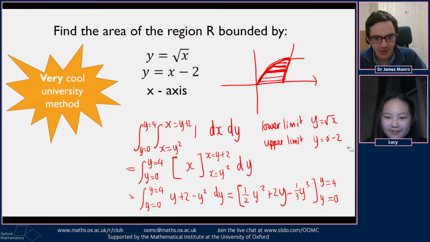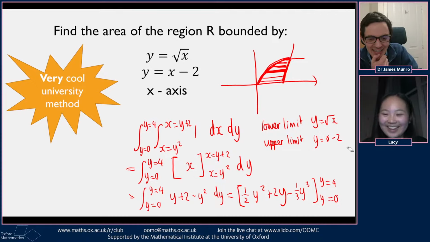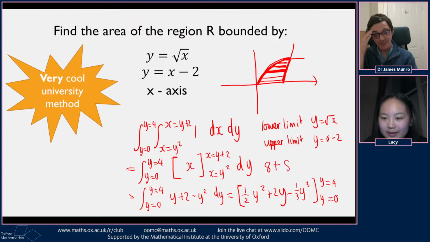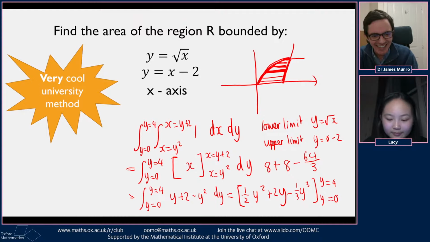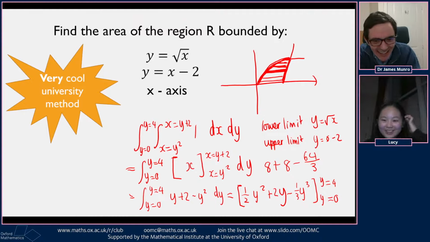I think your limits are fine. So it's just a matter of plugging in the number 4. It is about plugging 16 in. Over 2 is 8 plus another 8 is 16 minus 64 over 3. 16 over 3 is 48 over... Seems like it's negative. It does, right? That's what I was just thinking. What have we done? How has this happened?